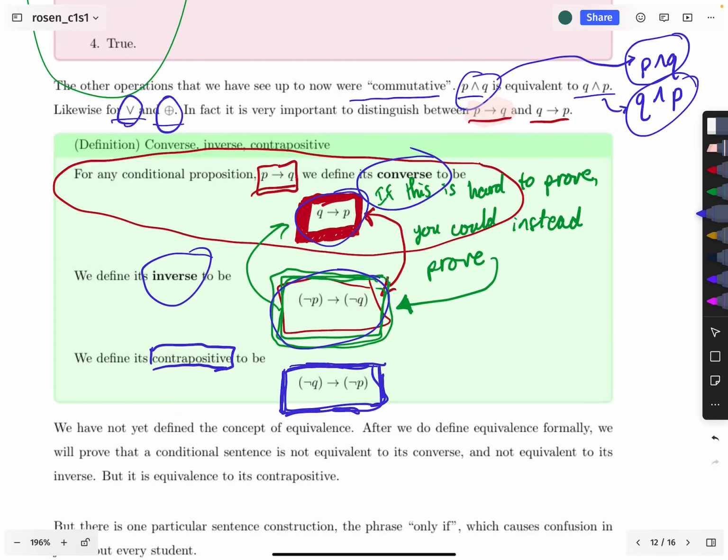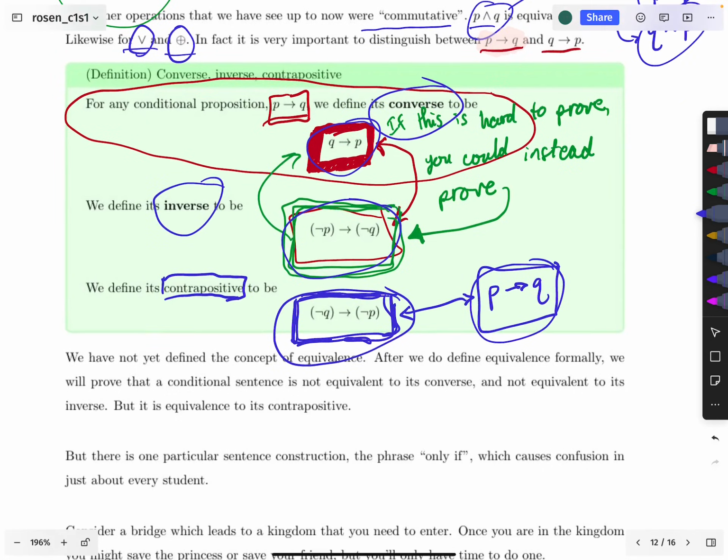But then the important thing to know about the contrapositive is that it is actually equivalent to the original if P then Q. So these are equivalent. The converse is equivalent to the inverse, and also the original is equivalent to the contrapositive. So a lot to remember. Maybe make flashcards or something and try to remember these definitions and so on.